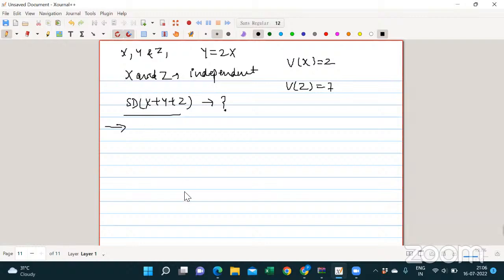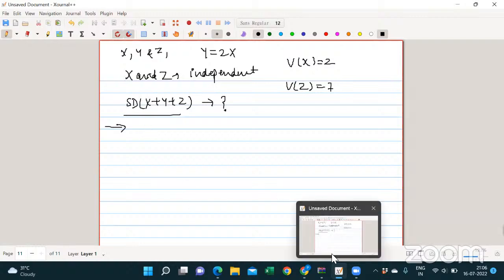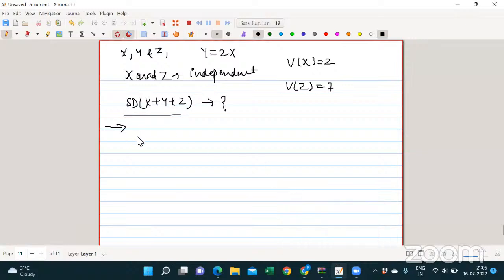Sir, I tried, but I got a wrong answer. What was your approach? Sir, the variance of y is the variance of 2x, so I took it as 8, and I got all three variances, and the standard deviation is the square root of the sum of the variances of the three variables.